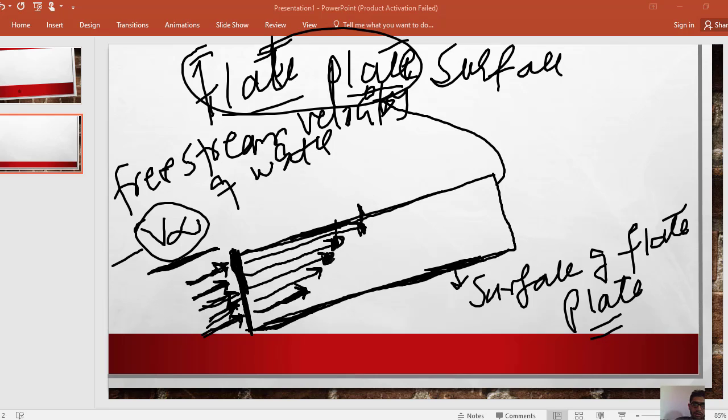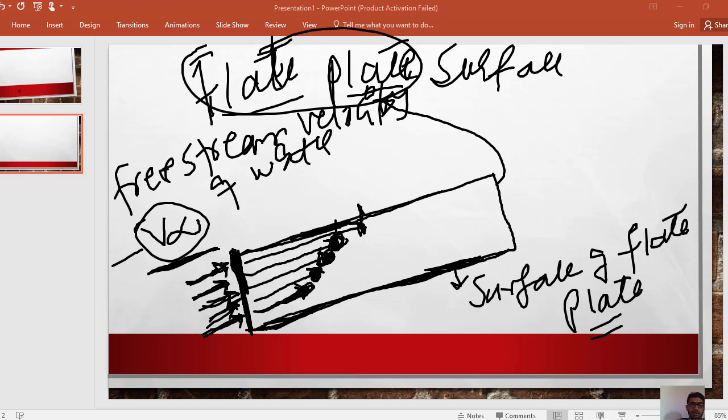Similarly, the velocity of this layer will be higher than this layer, but it will be lower than the velocity of water molecules in this layer. Similarly, the velocity of water molecules present in this layer will be higher than the velocity of water molecules present in the layer below, but less than the velocity of water molecules present in layer number 3.